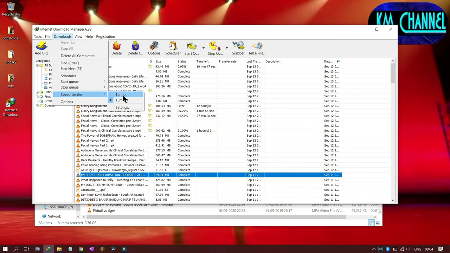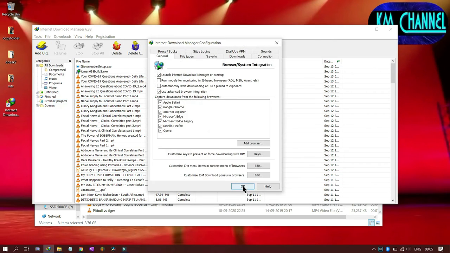If you turn on whatever speed you assign, the Internet Download Manager won't use more than that bandwidth. So that's a very nice feature. Supposing you are watching a movie on the net, but you also want to download that file, and you presume that this movie will go for 2 or 3 hours, and your download should finish in 2 hours, no big deal. You can just give the command to download at this speed, and it will download at a slower speed, and there will be no buffering of your movie video either. So that's the use of it.